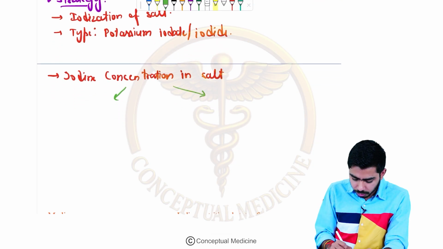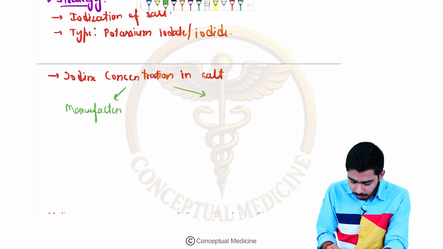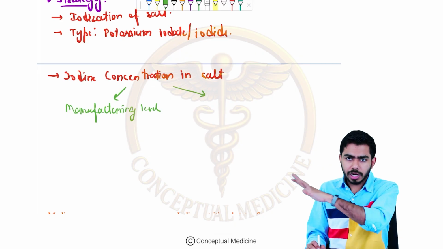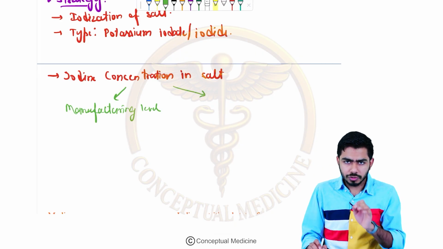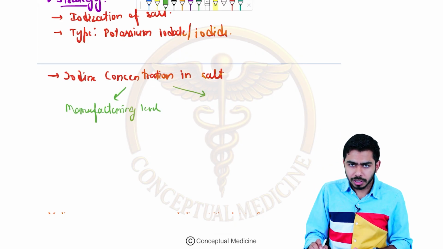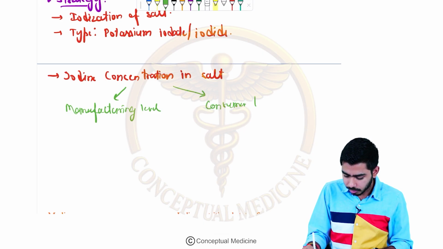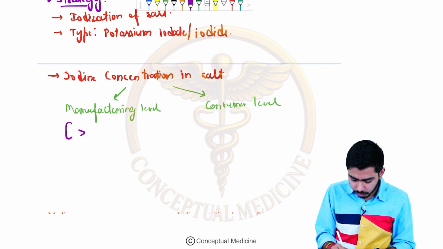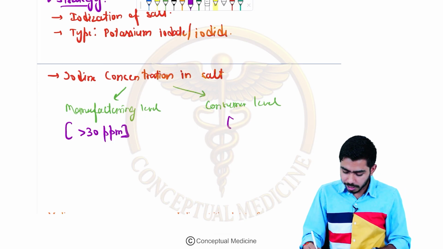Here we have two levels. One is the manufacturing level, where the salt is mixed with the iodine. Because it is passing from one seller to another one, at last it will be reaching you as a consumer, right? And then there is a consumer level. So they are simply saying that at the manufacturing level the iodine in the salt should be more than 30, and at the consumer level it should be at least more than